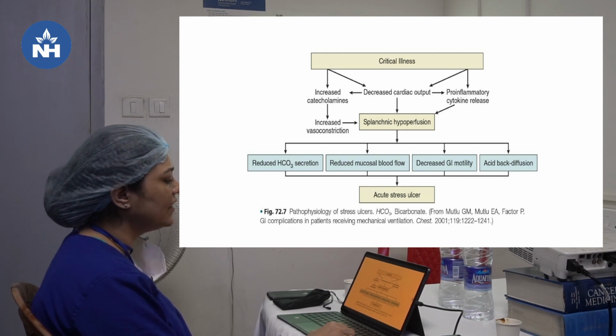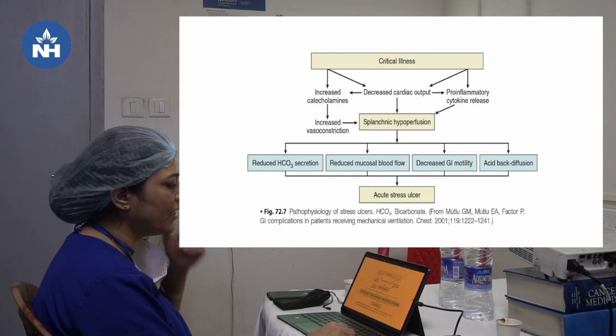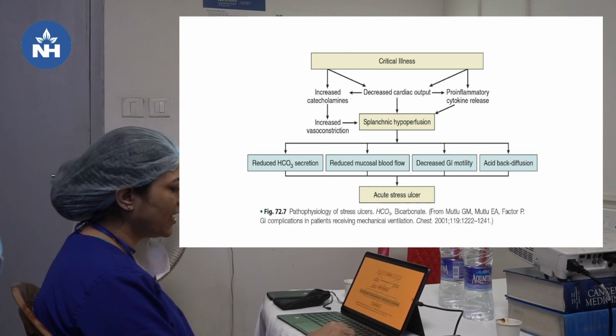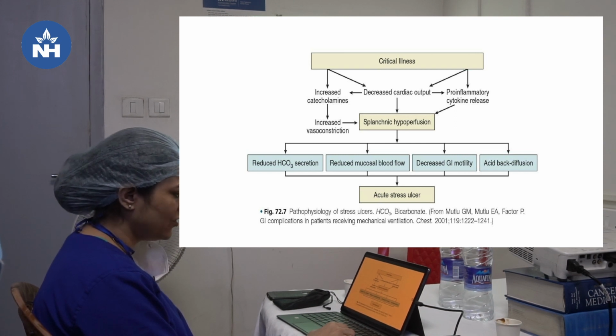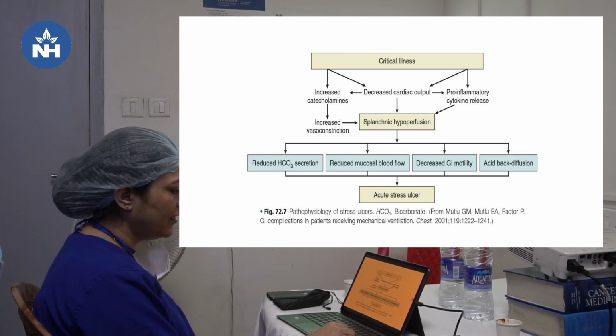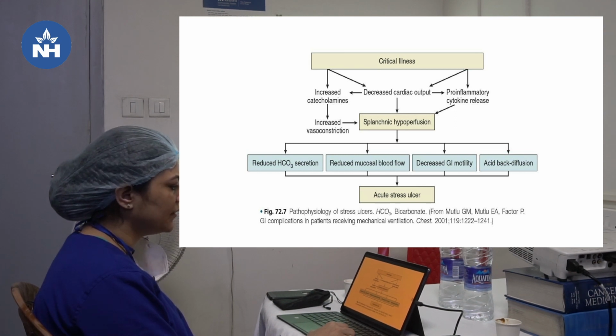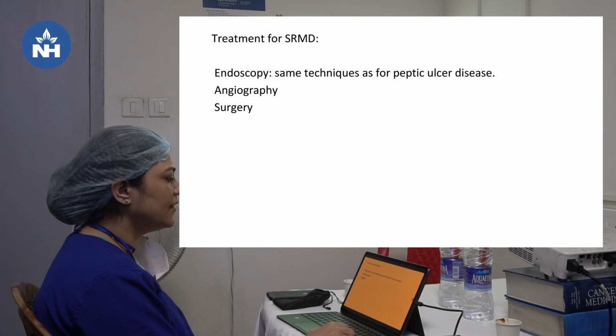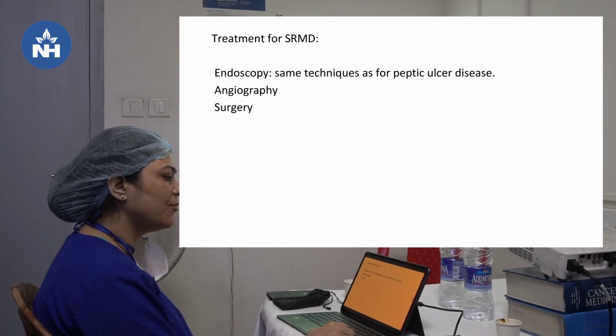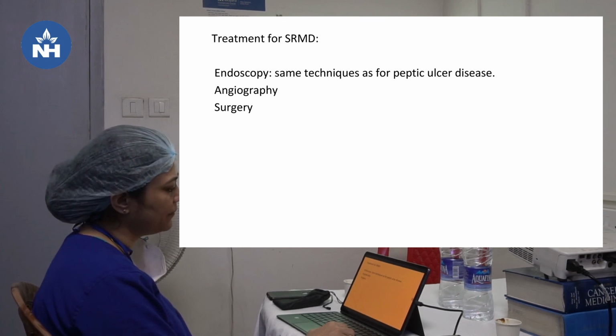So this is the pathophysiology of stress ulcers. Critical illness causes increased catecholamines and pro-inflammatory cytokine release, which leads to decreased cardiac output and splanchnic hypoperfusion, leading to reduced bicarbonate secretion, reduced mucosal blood flow, decreased GI motility and acid back diffusion, leading to acute stress ulcer. So treatment is the same: endoscopy, same technique as for peptic ulcer disease, angiography and surgery.